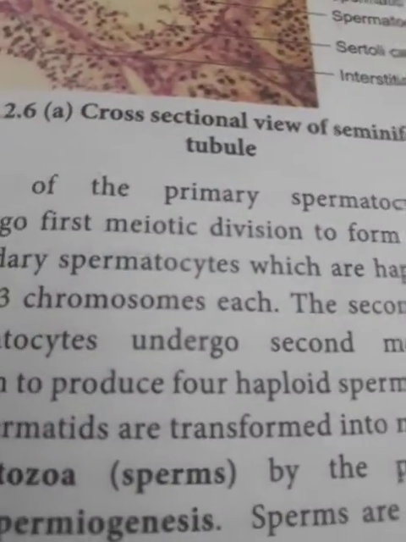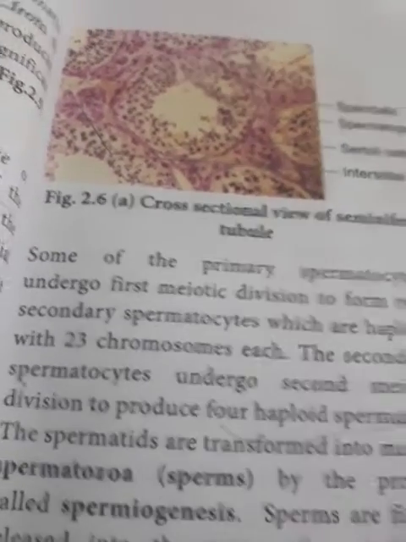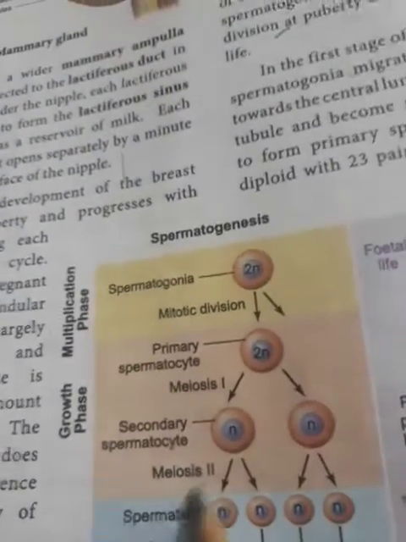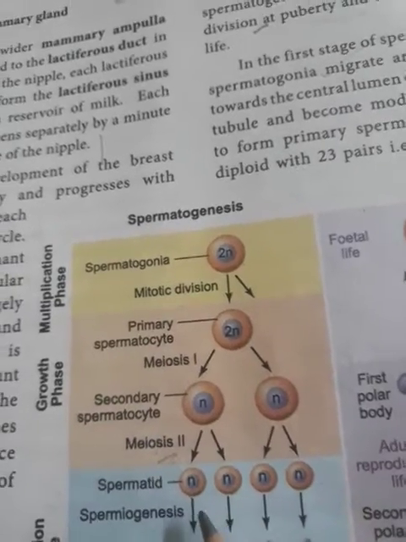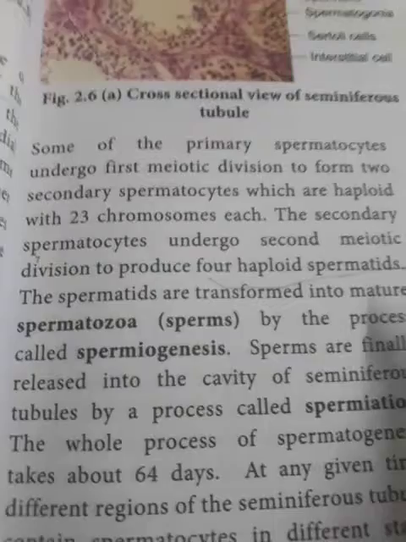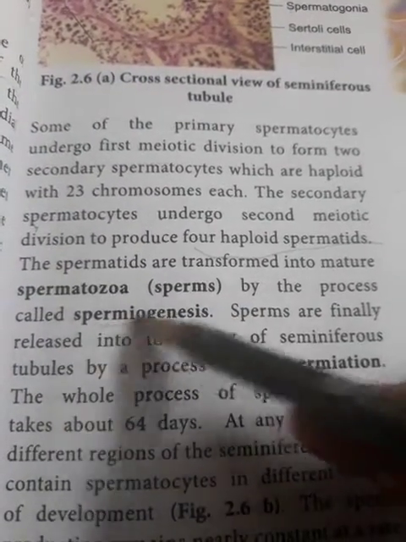Now the secondary spermatocytes undergo second meiotic division to produce 4 haploid spermatids. Meiosis 2, and 4 haploid spermatids have been produced. These spermatids are transformed into mature spermatozoa or sperms by the process of spermiogenesis.